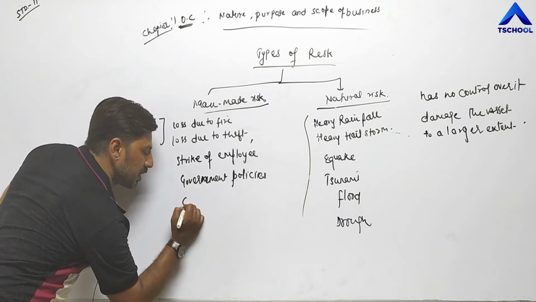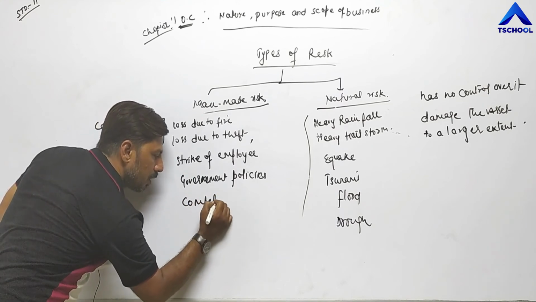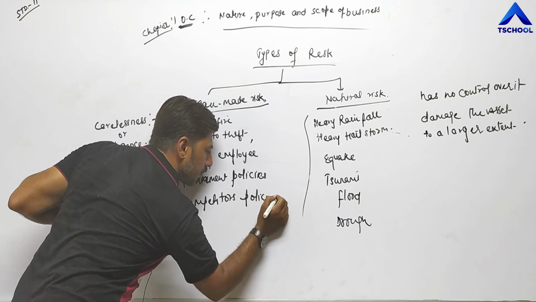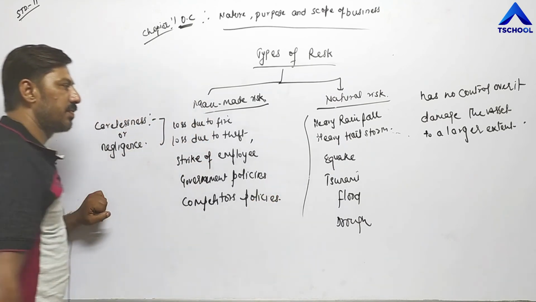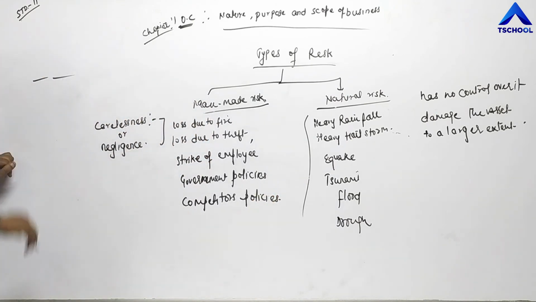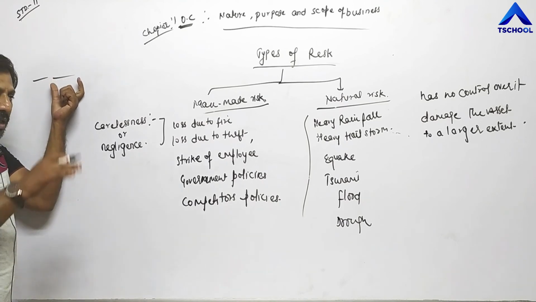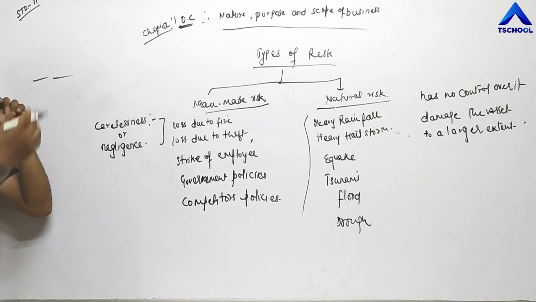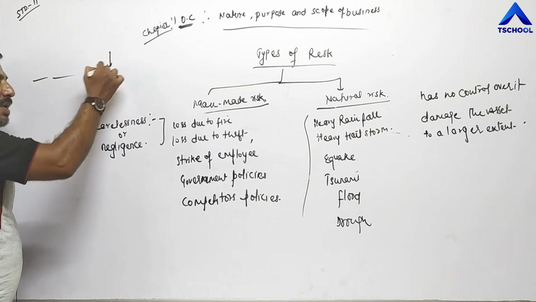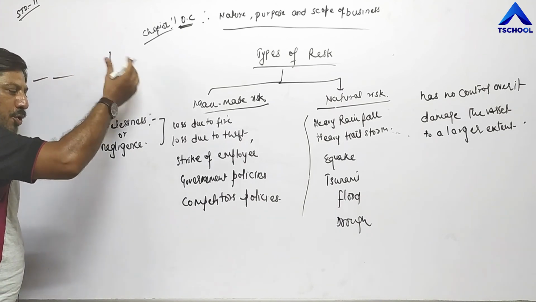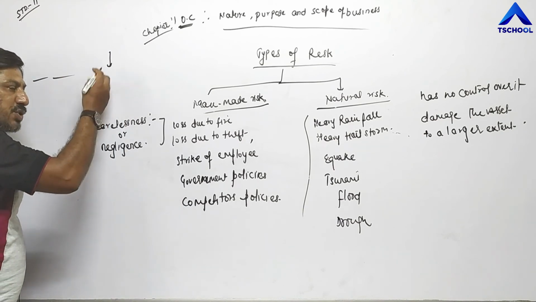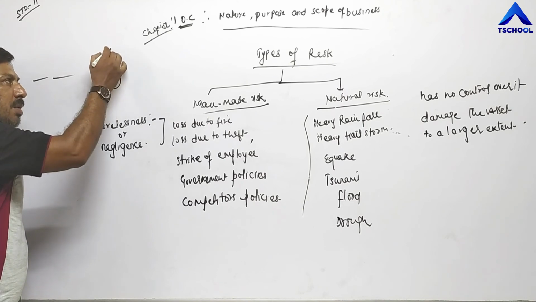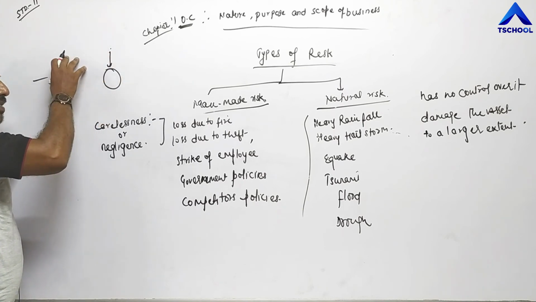Besides this, competitors' policy. Competitors means here rivals. Whenever two or more business units are producing the same product, they are in competition. They are rivals of each other. If one company introduces any plan, any new project, any new strategy, it affects the other company negatively.